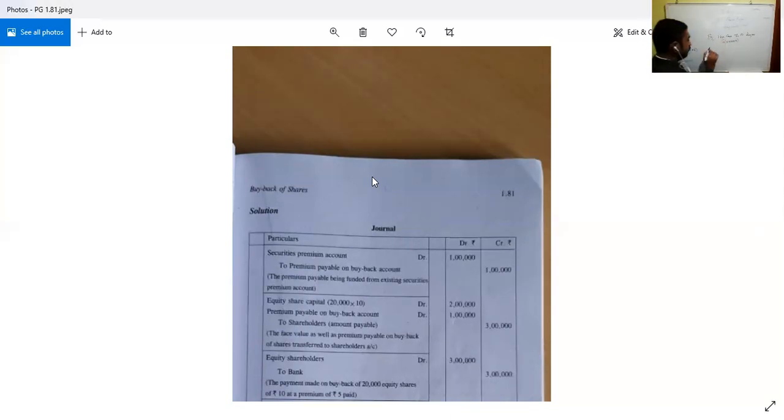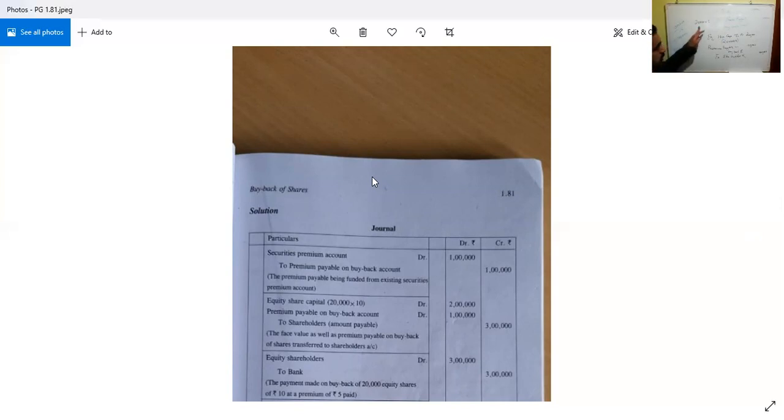Then this premium payable on buyback account, how much? 1 lakh, to equity shareholders account. To shareholders account, how much? 3 lakh. Clear? So this 5, this is the premium part. Okay. This is 20,000 into 5. It is 1 lakh. Correct or no?